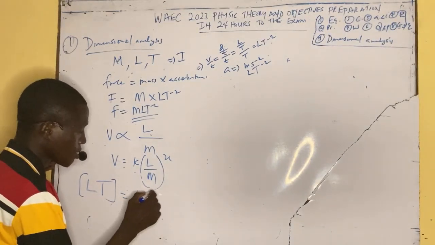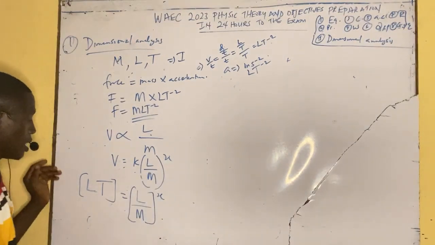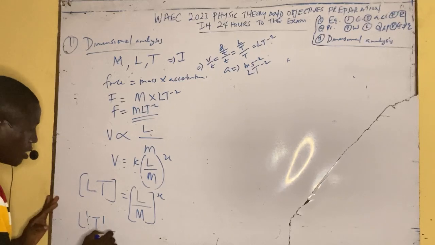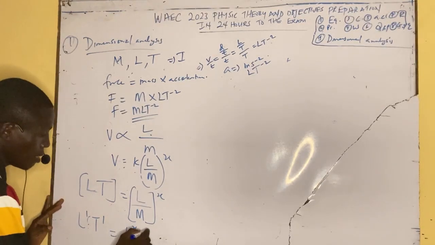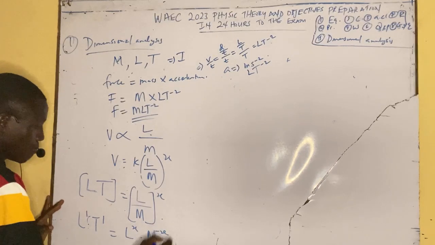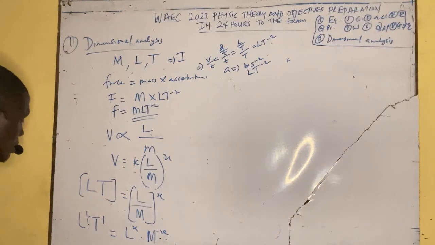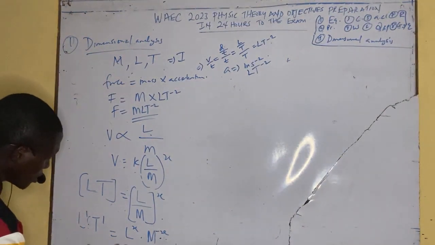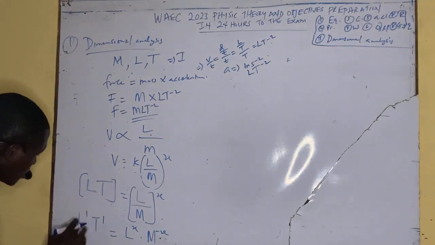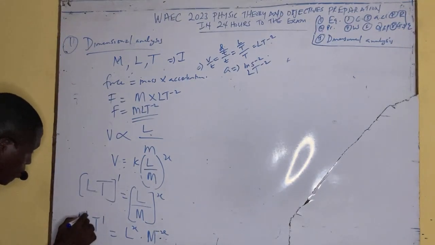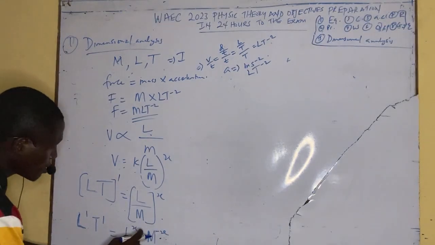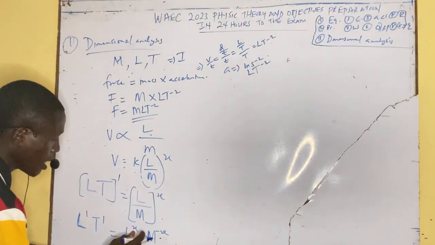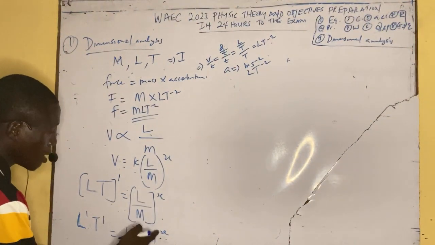So now how do you do that? In bracket, X. Then you relate the things together, you relate the powers together. This one is L raised to power 1, T raised to power minus 1. This one is L raised to power X, M raised to power minus X. When we relate this together now, what do we get? X is equal to 1. Okay, so now, listen. Multiply this one by 1 out. This is L raised to power 1, T raised to power minus 1, and this one is L^X. This one has become M raised to power minus X, because I've already multiplied out. This is L^X, this is M raised to power minus X.